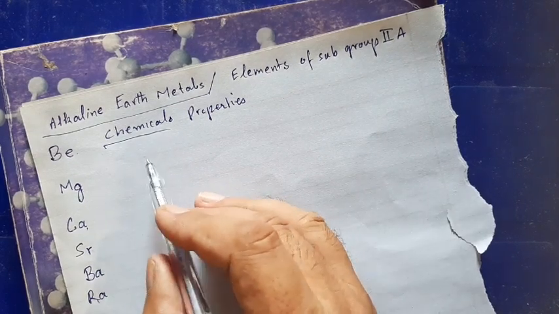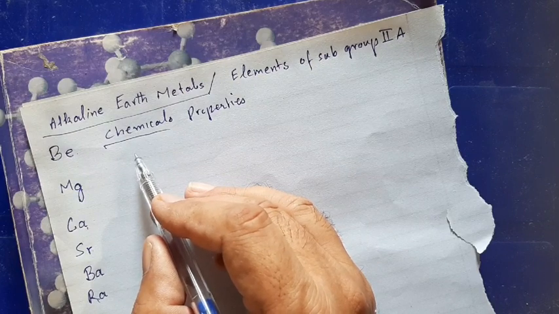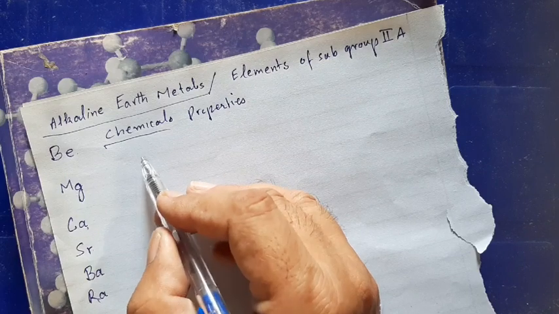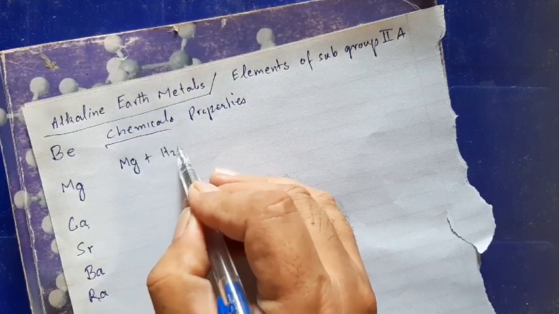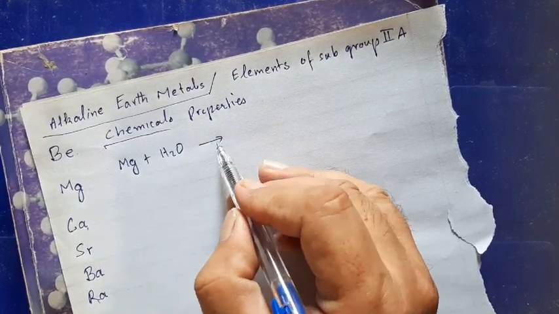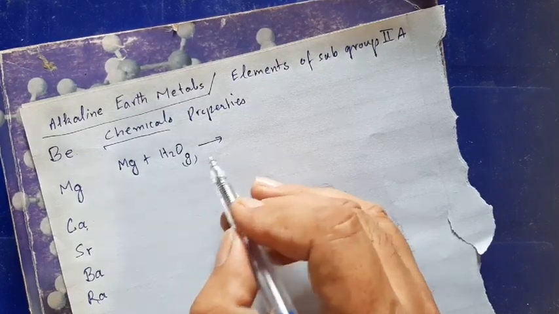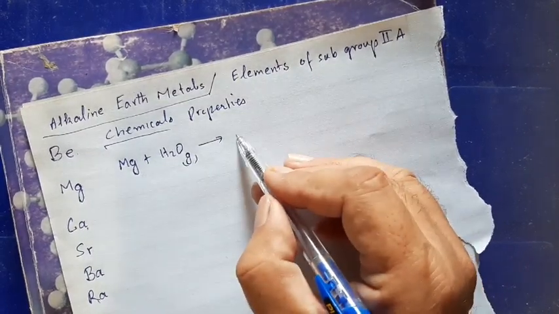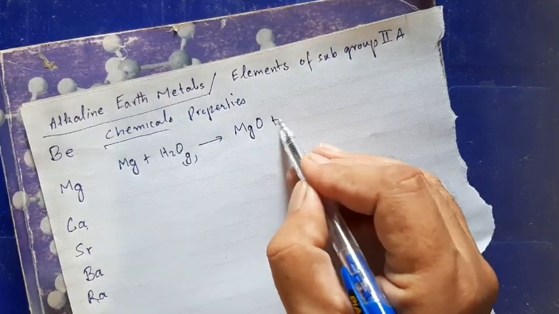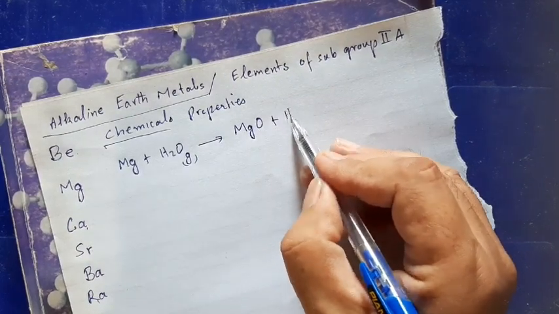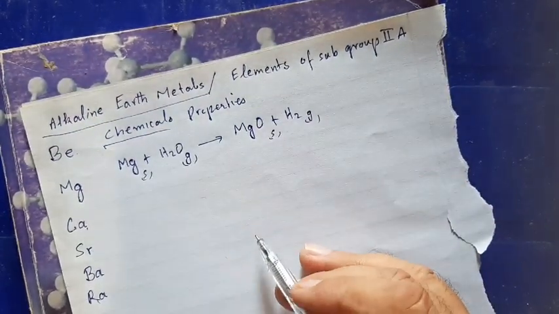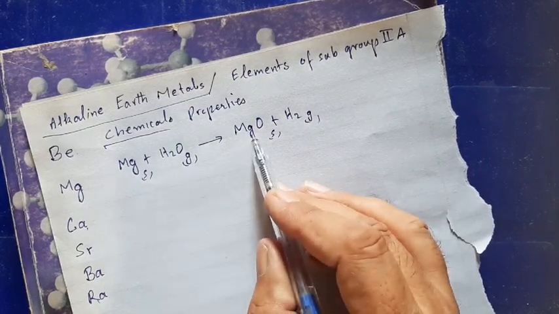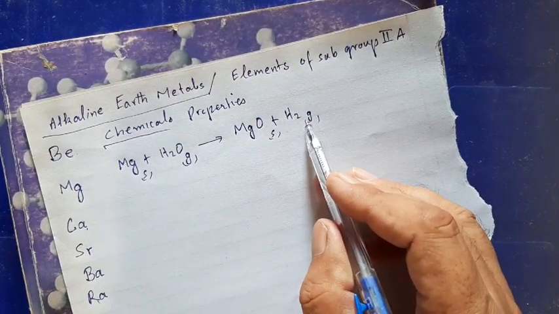First element is beryllium. It has no reaction with either liquid H2O or steam, that is water vapors. However, magnesium reacts with steam, gaseous form, water vapors, and the product is magnesium oxide plus hydrogen gas. Magnesium oxide is solid. Magnesium metal is solid. So magnesium reacts with steam to give magnesium oxide and hydrogen gas.